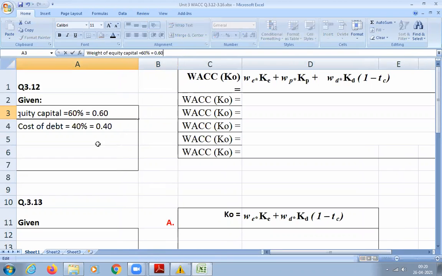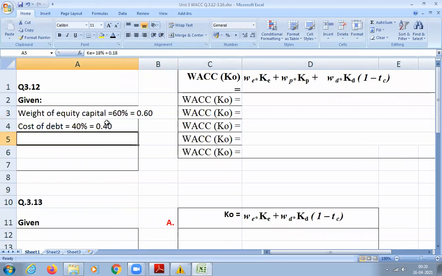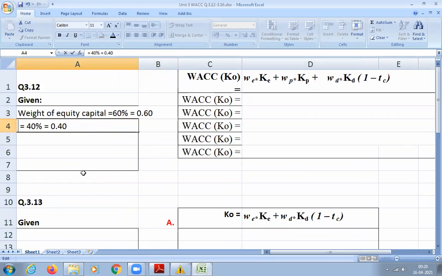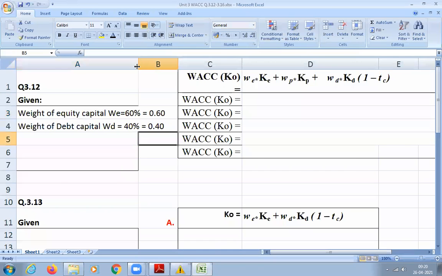That is WE. And then this is the weight of debt capital. We name them as WD. And this is WE. Understood?